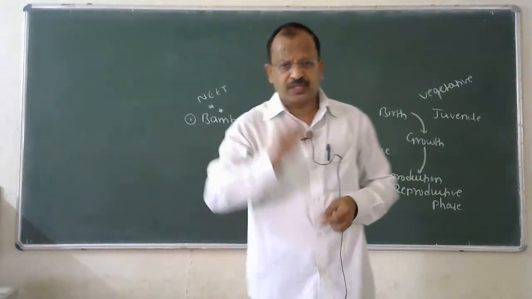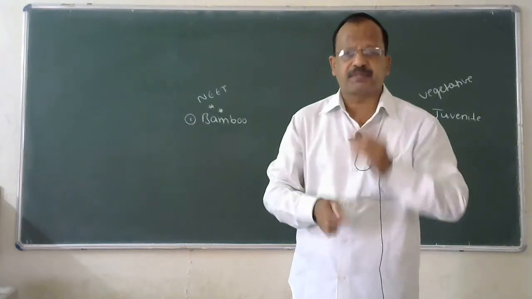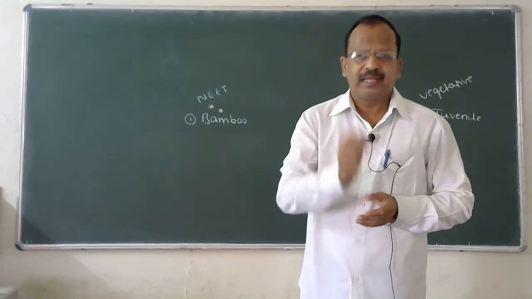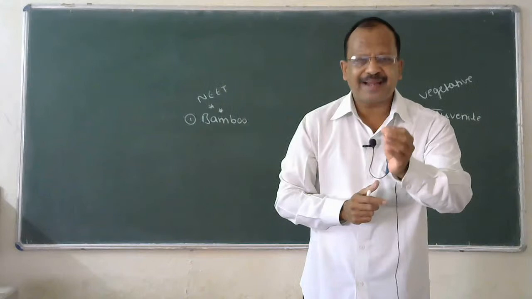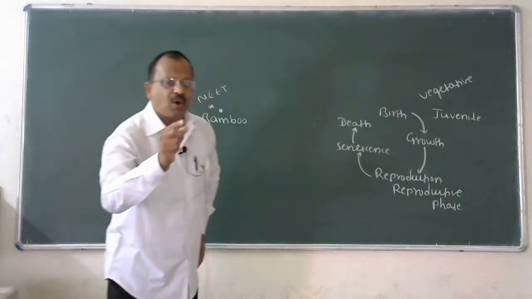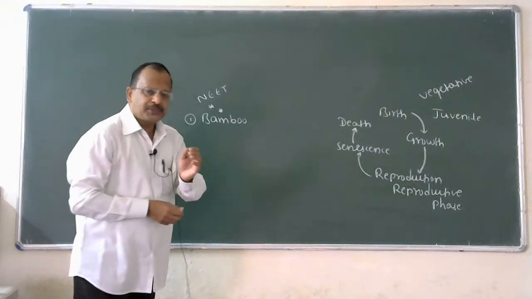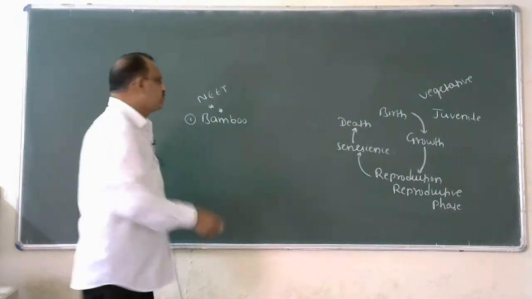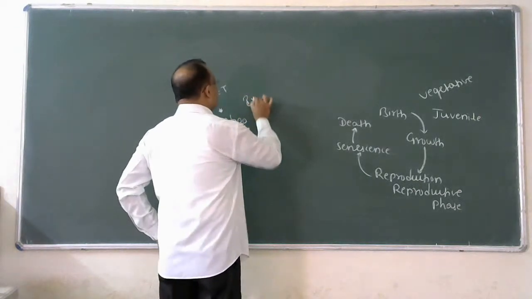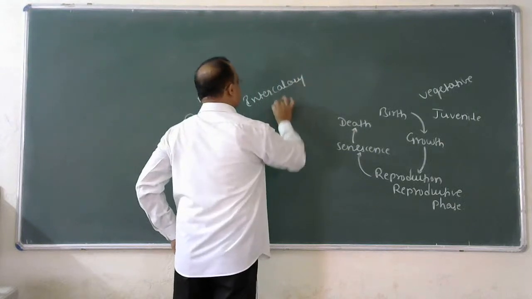Based on position in the plant body, meristems are classified into three types: apical meristem, intercalary meristem, lateral meristem. Please remember this slide. Rapid elongation of the bamboo shoot is due to activity of intercalary meristems.